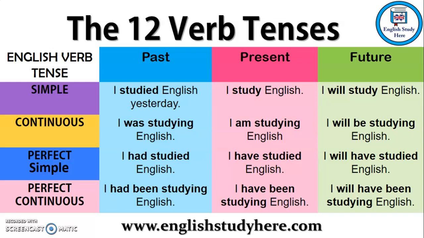Okay, a few main things to look at. Continuous always has ing. Doesn't matter if it's past, present, future. If it's continuous, it must always be ing. Perfect tenses always have the verb have somewhere. So if it's past perfect, it will be had. And if it's present or future, it will be have.